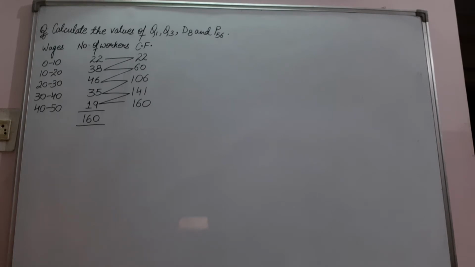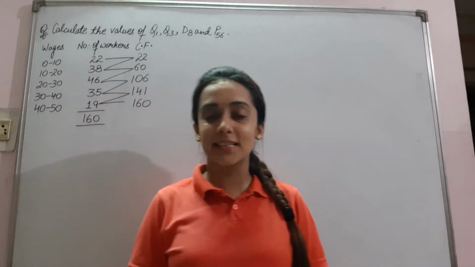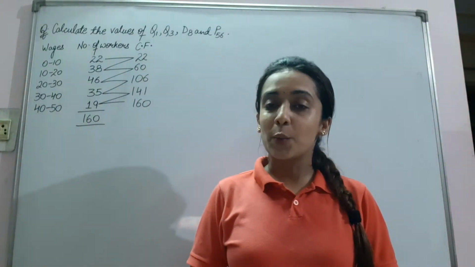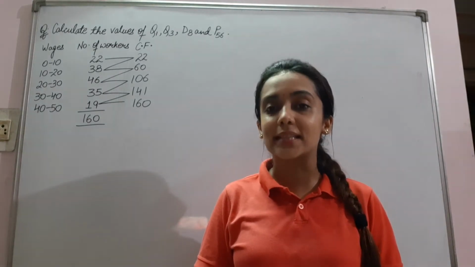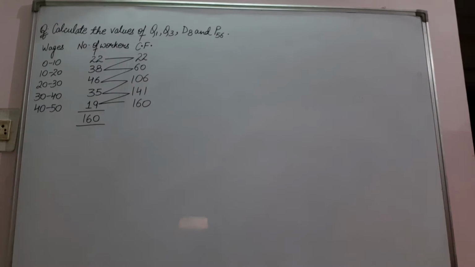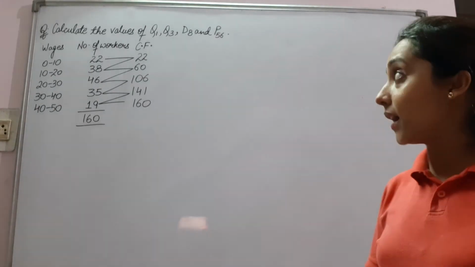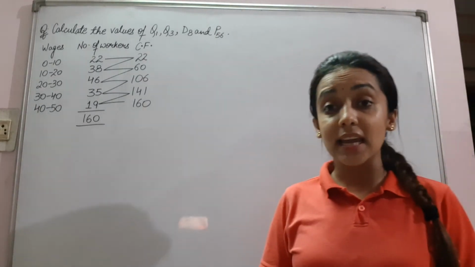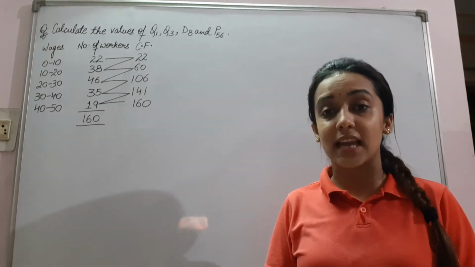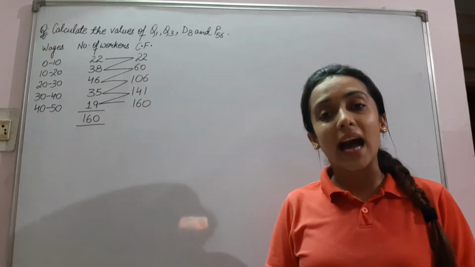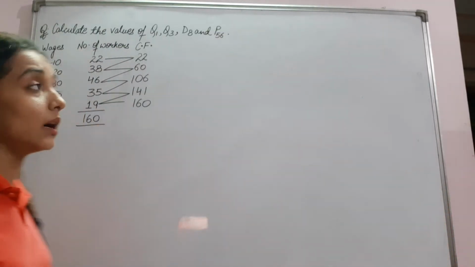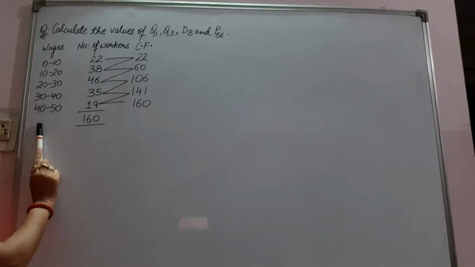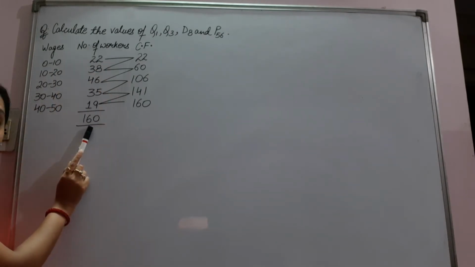Next series is frequency distribution series, in which we are given the class interval and the frequency. Calculate the values of Q1, Q3, D8 and P56. First of all, we calculate the cumulative frequency. We are given in the question the class interval in the form of wages and the number of workers, that is the frequency.